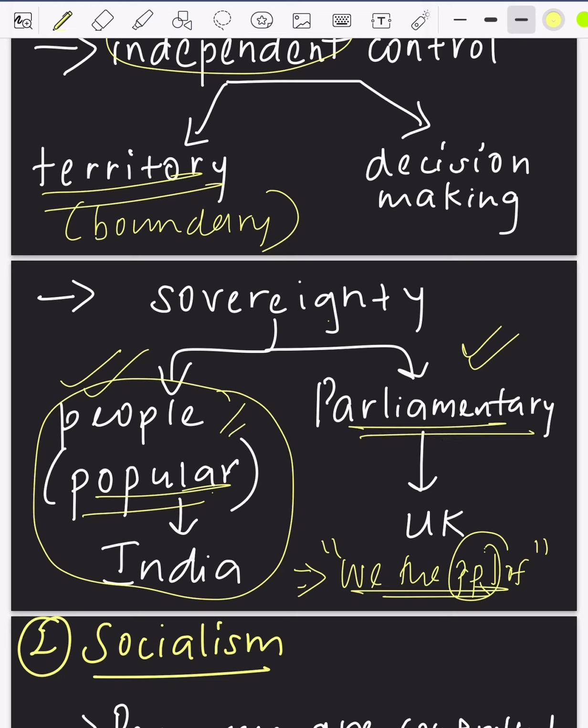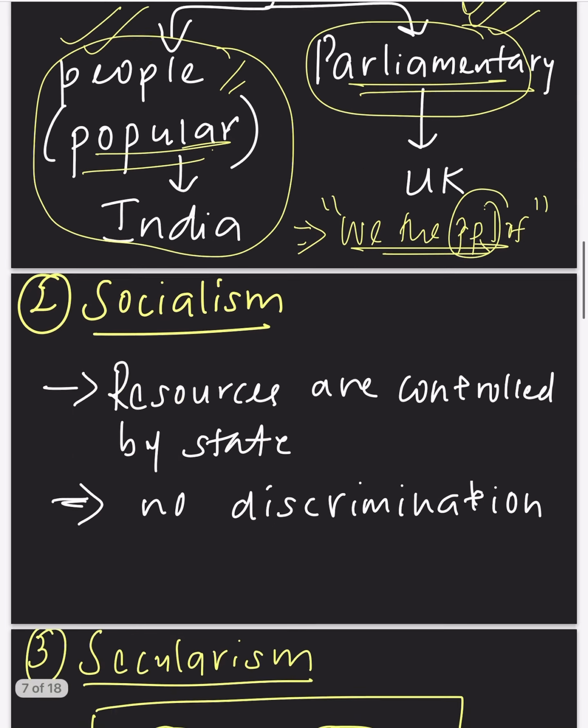Whereas in the UK, it is parliamentary sovereignty. That means the parliament is controlling every decision making. So that is parliamentary sovereignty.